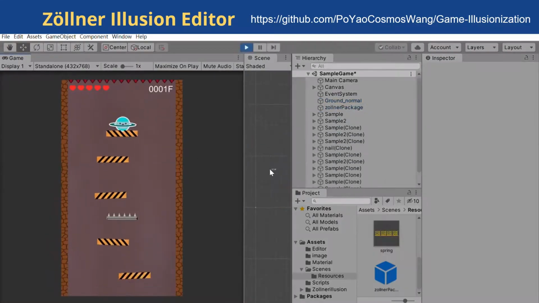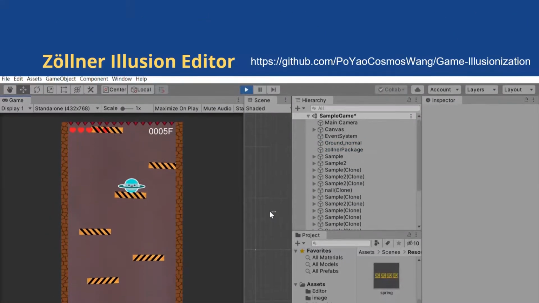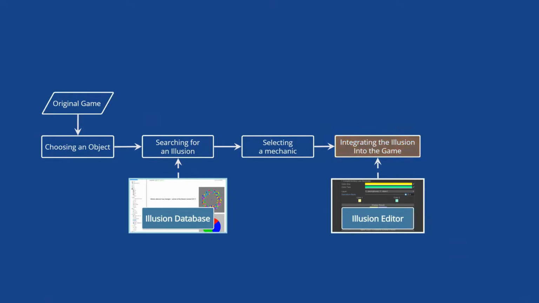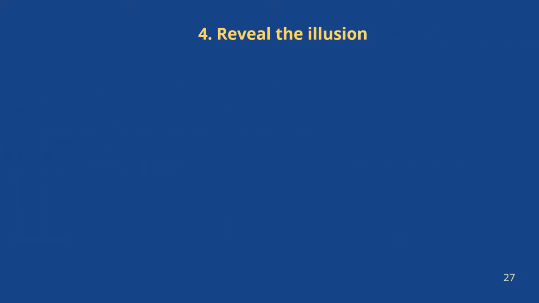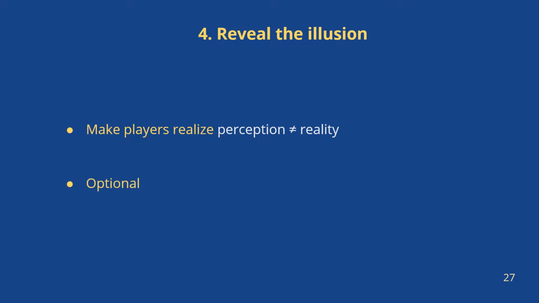Now we have an illusion game. In addition, we also have suggestions for designers to reveal illusions. Revealing explicitly makes players realize there are illusions, rather than just glitches or bugs. However, some designers do not reveal illusions because they want to use illusions as Easter eggs for players to find out.